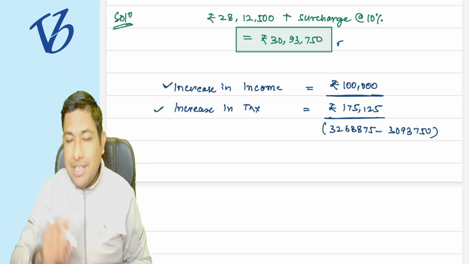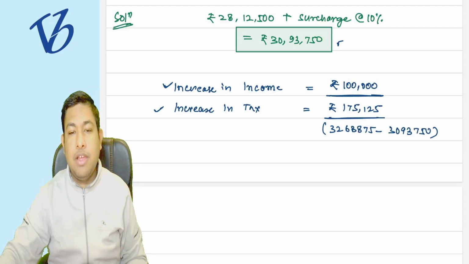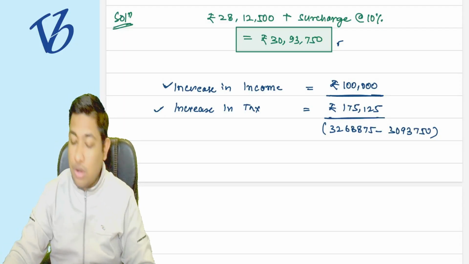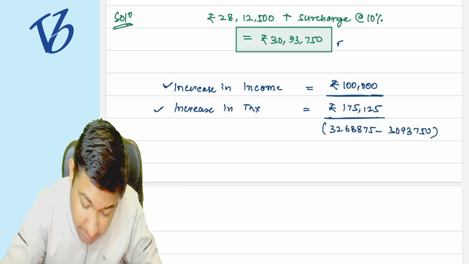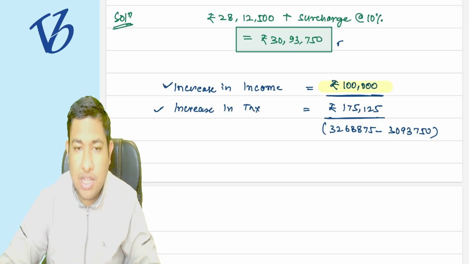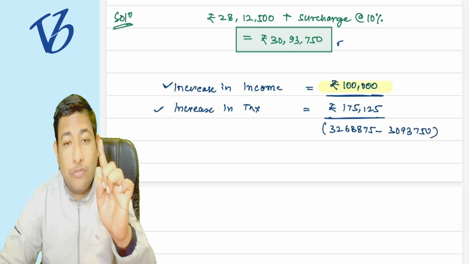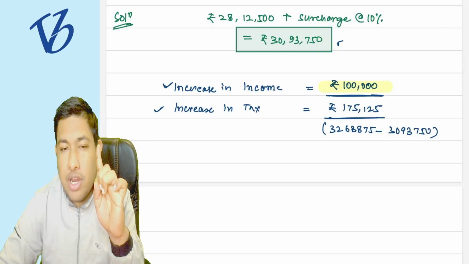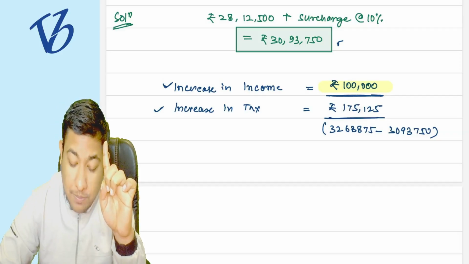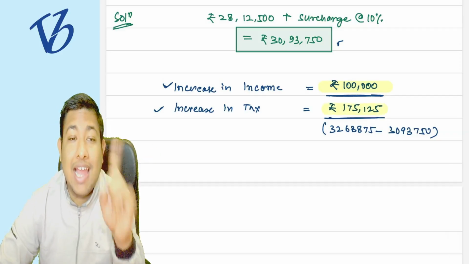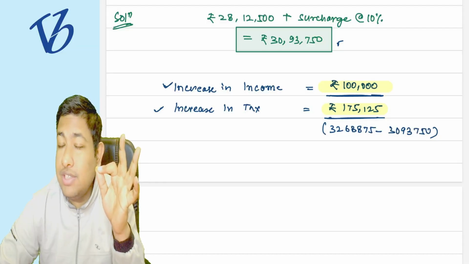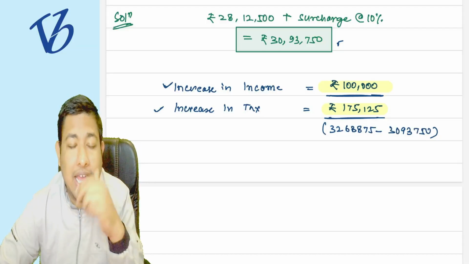Is it an injustice to you or not? Your income is increasing by 1 lakh rupees only, but because of that increase you are paying tax which is higher than your income increase, 175% higher.